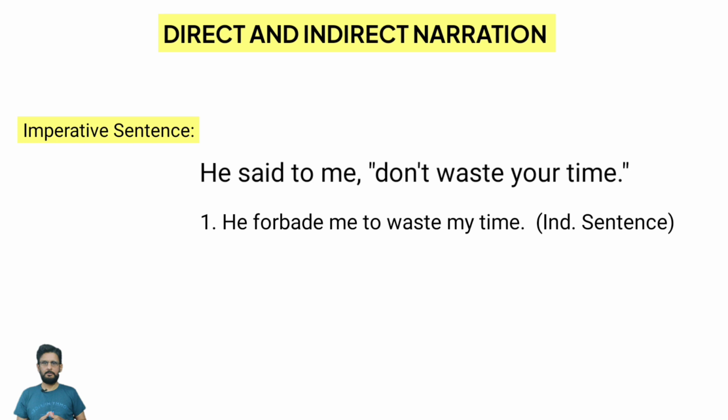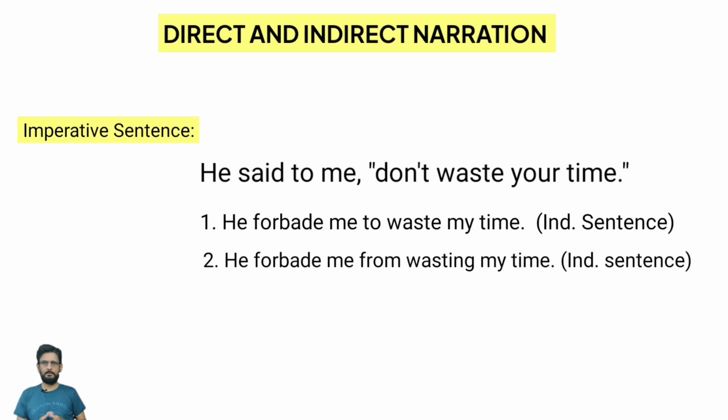Next is, he forbade me from wasting my time. This is another way of converting this sentence. Over here, we use the same forbade as a reporting verb, and then from wasting my time. We have used the word from, and the present participle form of the verb. Wasting is used over here. My time, again, we have repeated it, right?